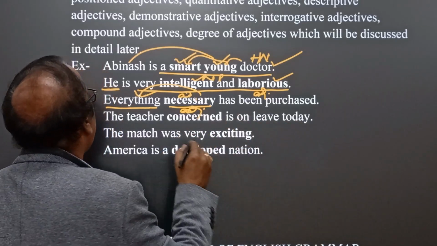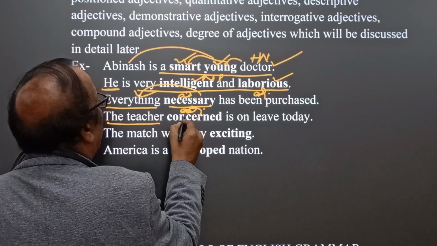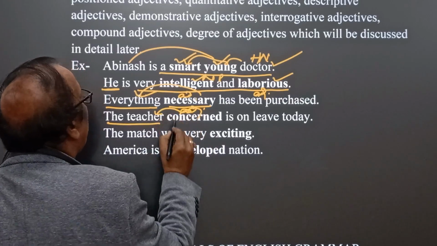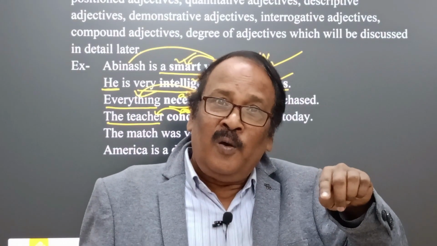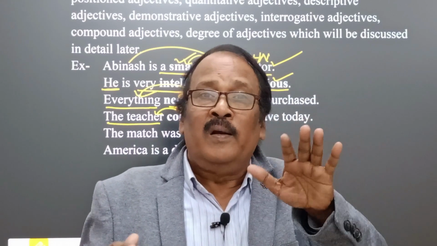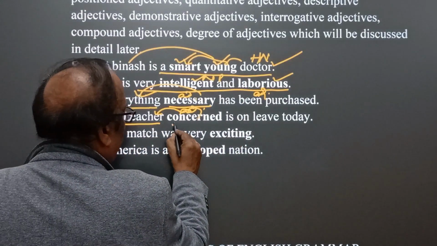What we have discussed: the teacher is the subject, the teacher concerned, and concerned qualifies the teacher. Teacher concerned means a particular, definite teacher whom we are discussing, who is on leave today. And here we find concerned is the adjective.